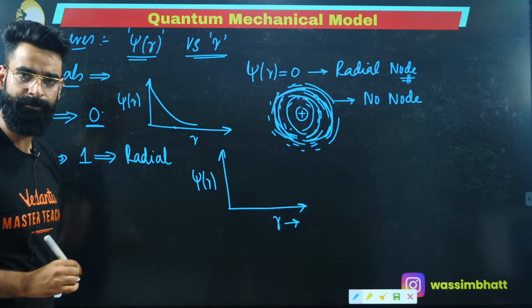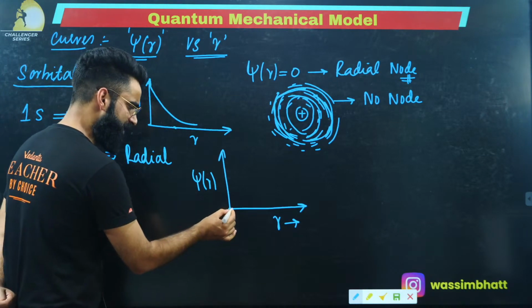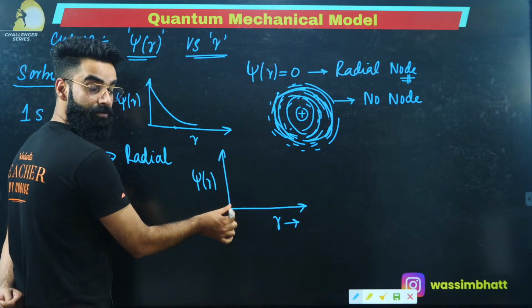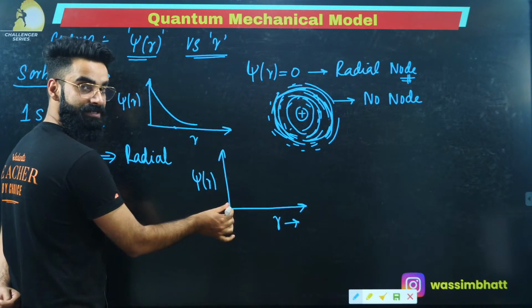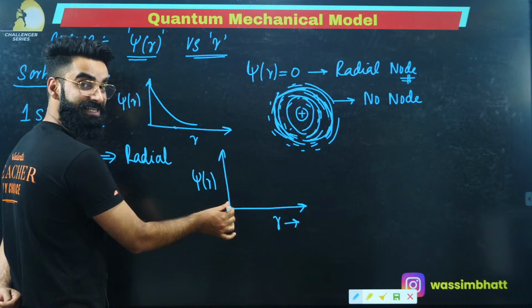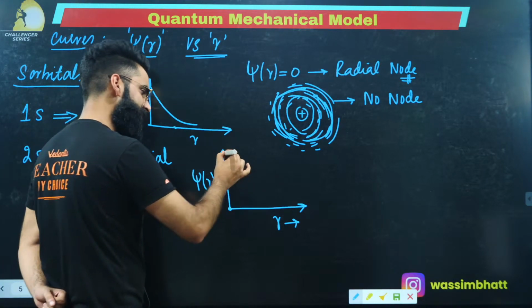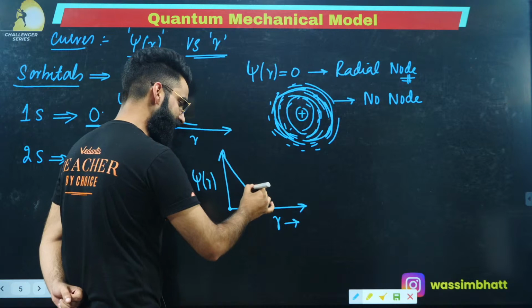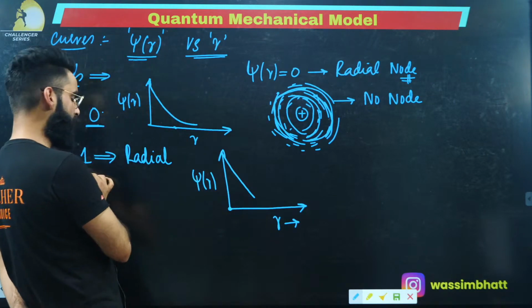There is one radial node, right? See, this point represents what? It represents r is equal to 0. That means I'm closest to the nucleus. In case of s orbitals, the electron density is maximum closest to the nucleus, right? And then it decreases. How many nodes are there? There is one node. Which node is it?